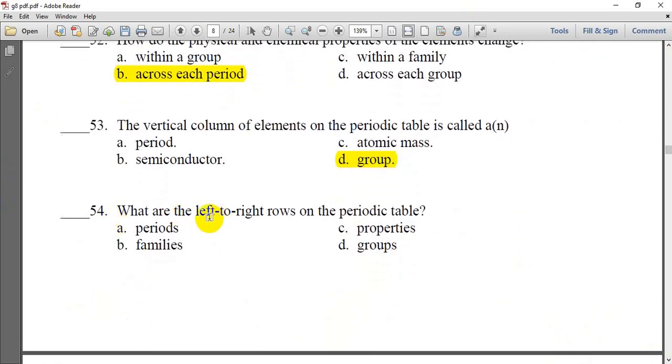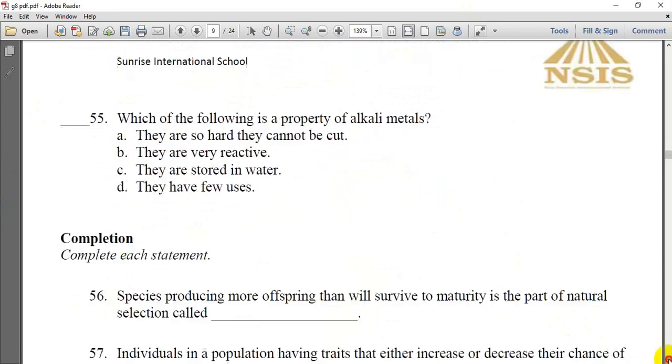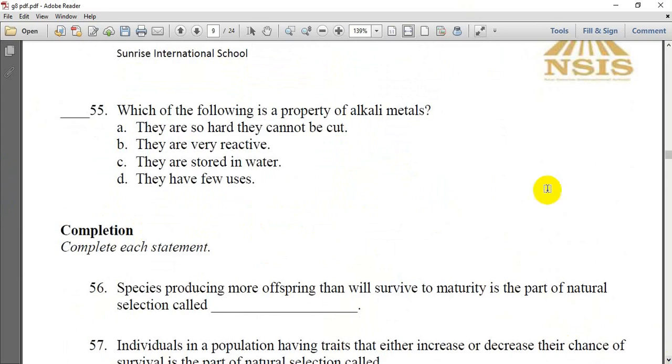What are the left to right rows on the periodic table? As we said, the rows are called periods. Which of the following is a property of alkali metals? If you remember, alkali metals are the first group, group 1 in the periodic table, like sodium, like lithium, like potassium. They are hard, so hard they cannot be cut.